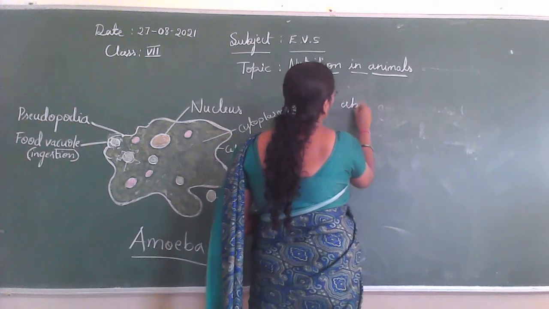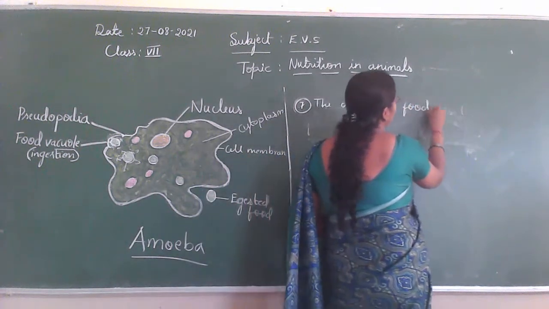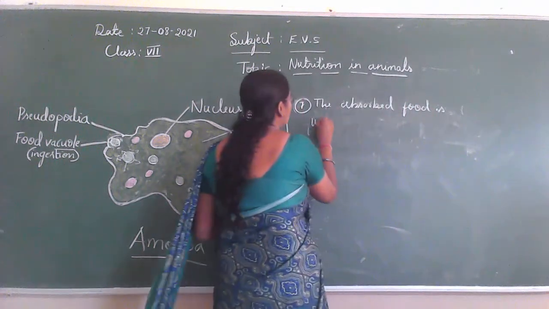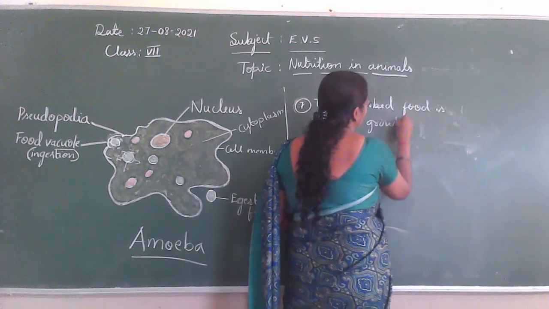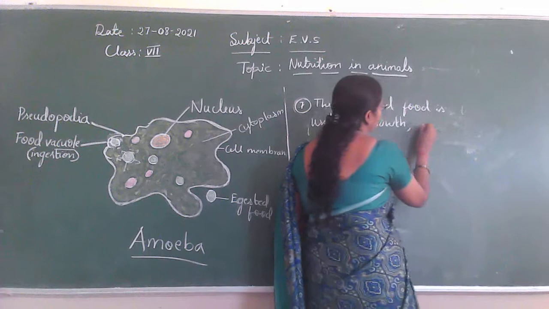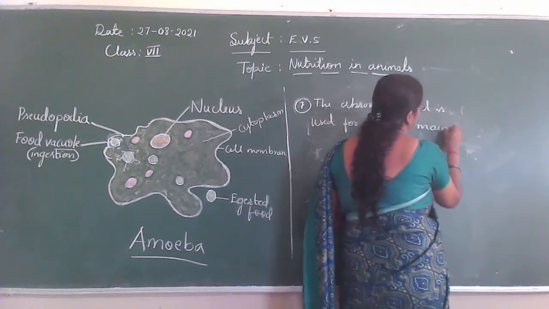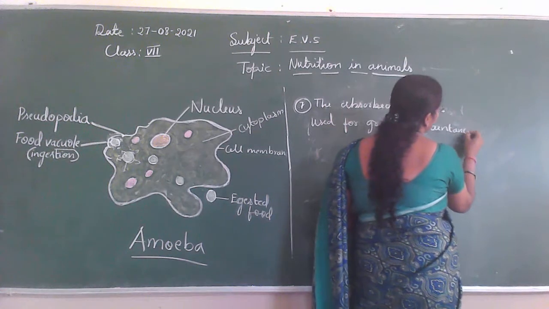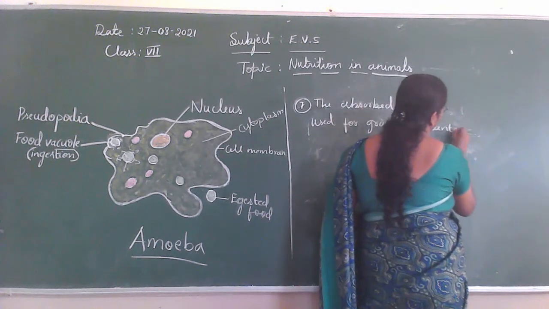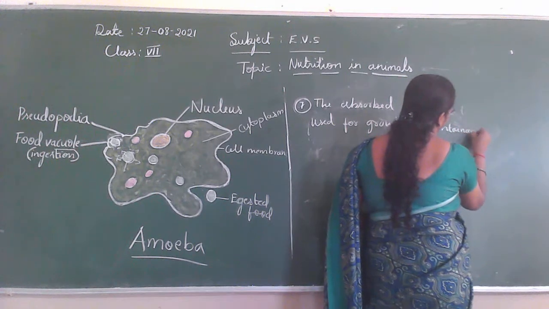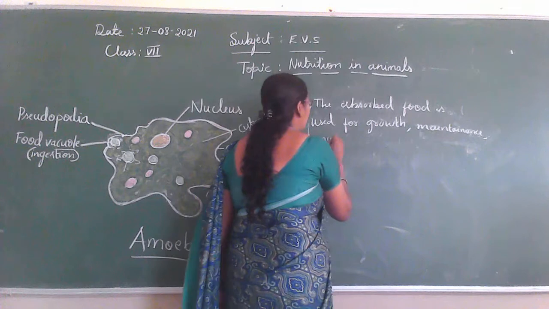The absorbed food is used for growth, maintenance, and multiplication.